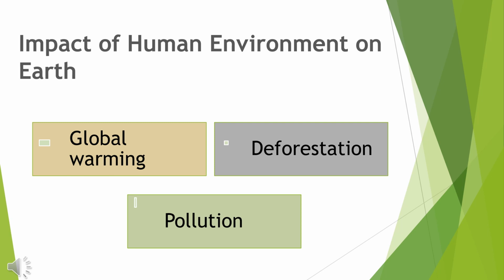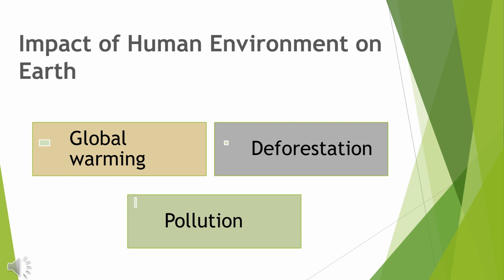Example, global warming, deforestation, pollution, etc. Global warming means when we use technology and vehicles more and more, it releases carbon dioxide, which increases the temperature of the earth, thereby leading to global warming. The temperature of the earth is increasing day by day.